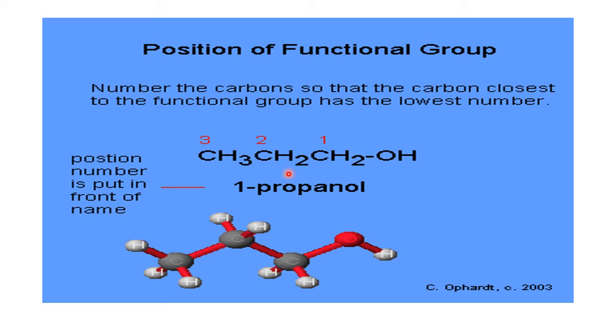Why has he given 1 propanol? To tell that the alcoholic group is on the first carbon atom. To tell that number he has used the number 1. So 1 indicates that the OH group, the alcoholic group, is on the first carbon atom. That's why he has taken 1 propanol. Even if you write propanol, it is correct. It is 99% correct. If you write propanol in the examination, you will get full marks by chance.